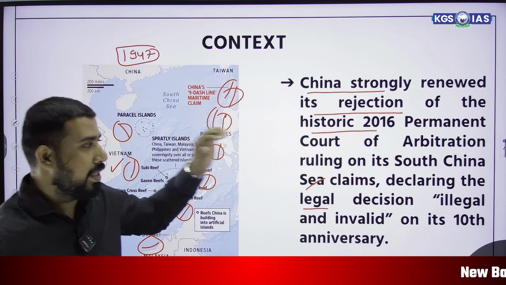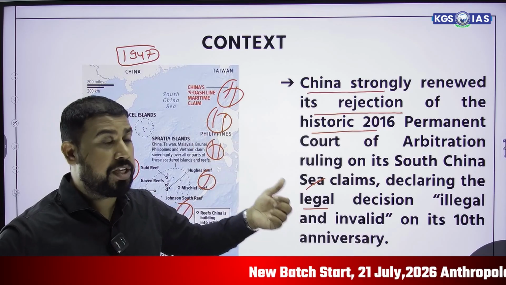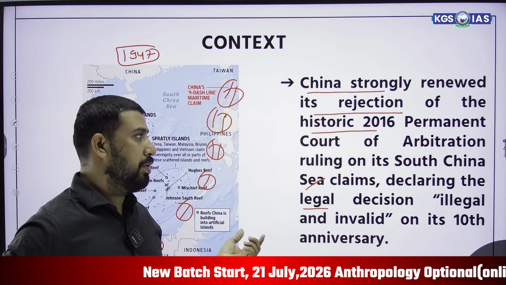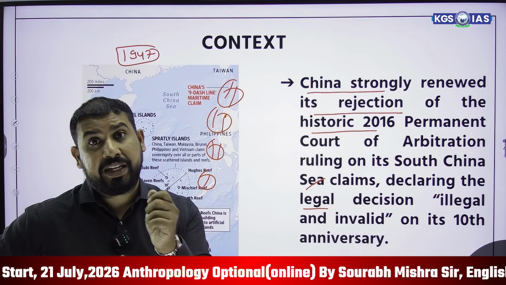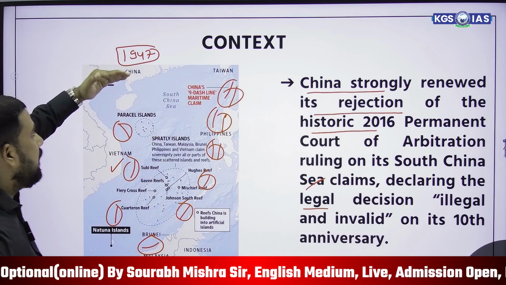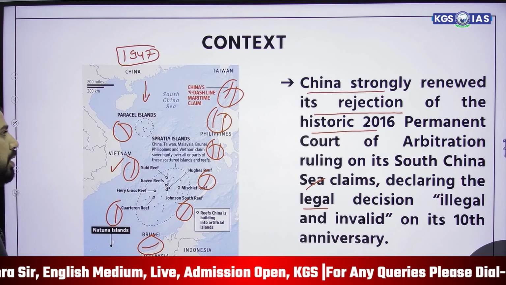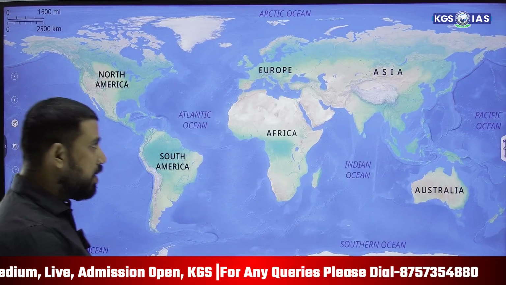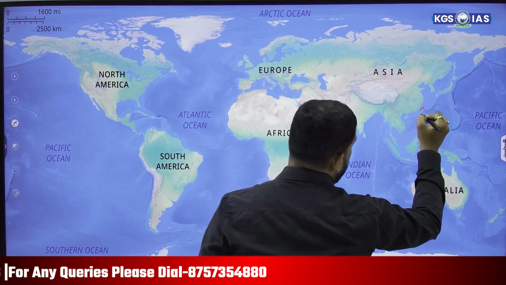Right now China is saying that whatever decisions were given by the United Nations bodies and the Court of Arbitration are illegal and invalid because they interfere in its internal matters. But this is not so, because China has land till this part, and in the southern part they have South China Sea. So moving forward, where is South China Sea on the map? Here China is there, and this is Taiwan.